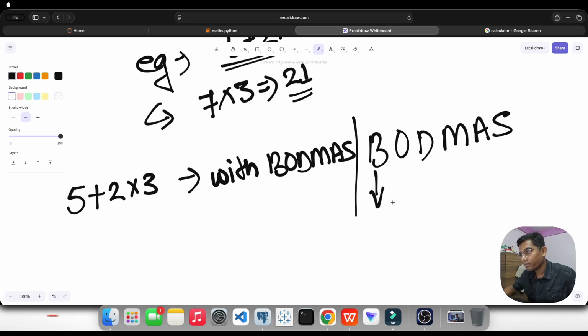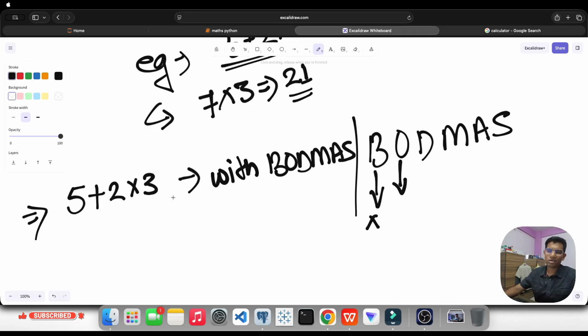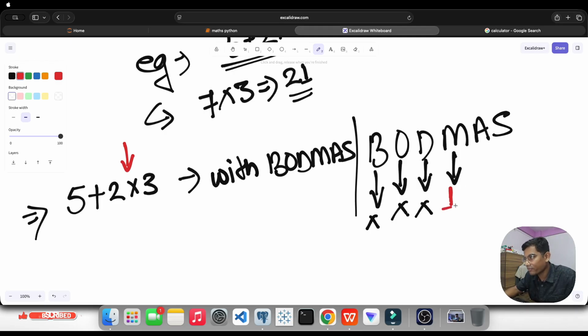First is what? Bracket. Is there any bracket in this expression? No. Just cross it. Then O. Is there any order, like cube, square kind of? No, it's not there. Is there any division here? No, no division. There is nothing. Is there any multiplication here? Okay, so there is one multiplication here. Take this one. So let's write 1 here, as this is the first order of execution.